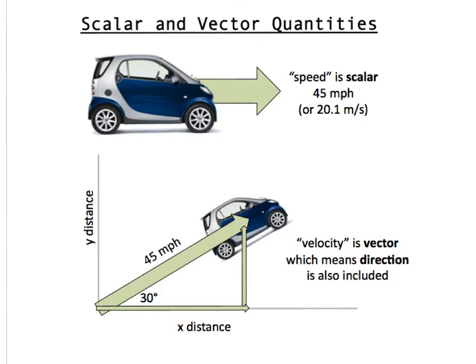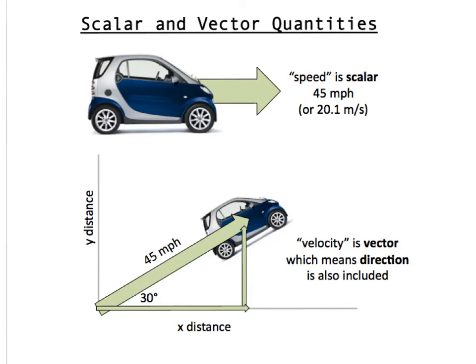So the difference between scalars and vectors. A scalar is something that does not consider the direction. So speed is a scalar quantity because it is only, say, 45 miles per hour. That is all we're talking about.